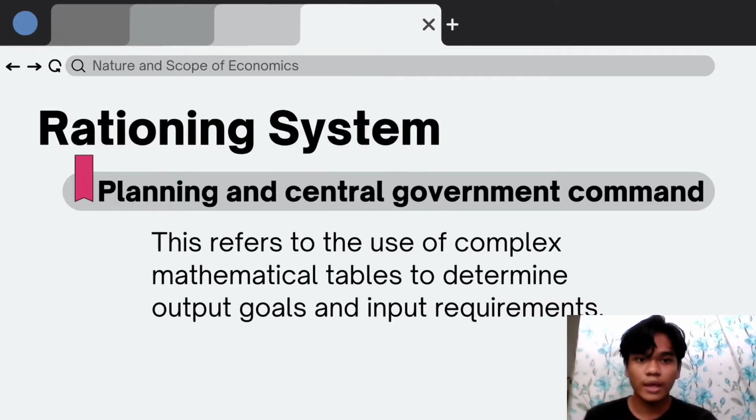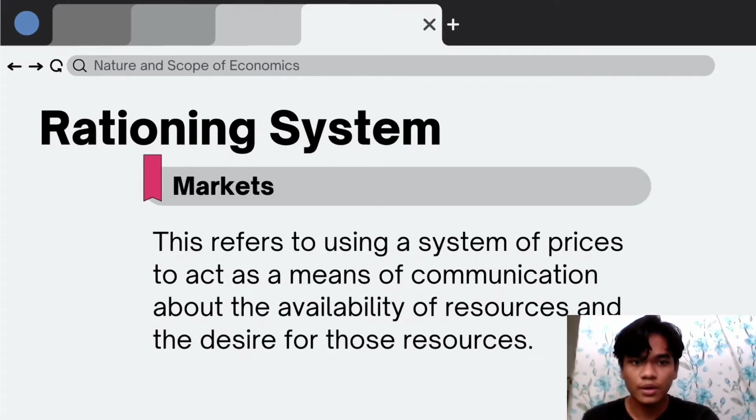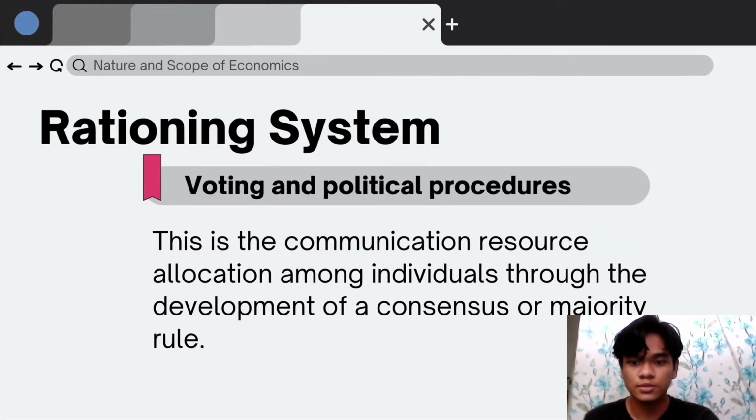Next one is planning and central government command. This refers to the charts, tables, and any statistics that are used in business to determine the output. Markets. This refers to the use of a price system to act as a means of communication about the availability of resources and the desire for those resources. It's the price system that is used to allocate the availability of resources.